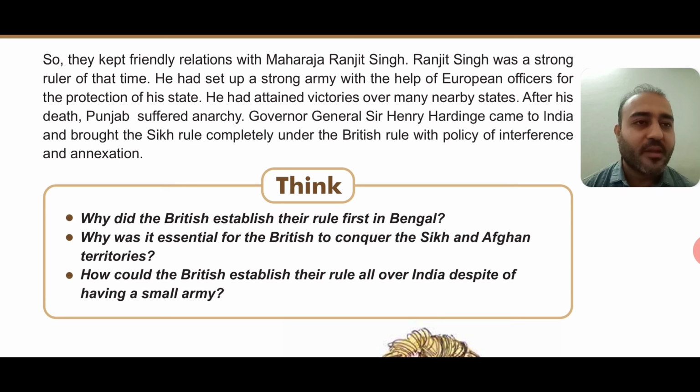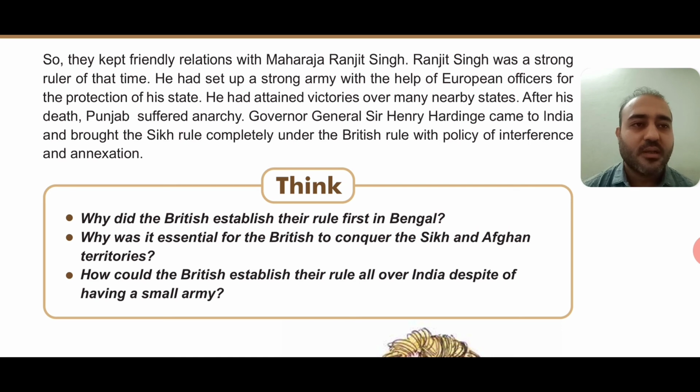So what will happen if the main king is not there? Then the others who want to become king will start fighting with each other, and due to which the situation will become worse. So ultimately anarchy means a state of disorder due to the absence or non-recognition of authority or any kind of government or controlling system. That means due to the absence of the king, there was no controlling system. Whatever the people wanted to do, they were free to do.